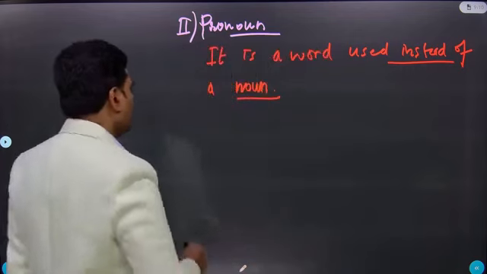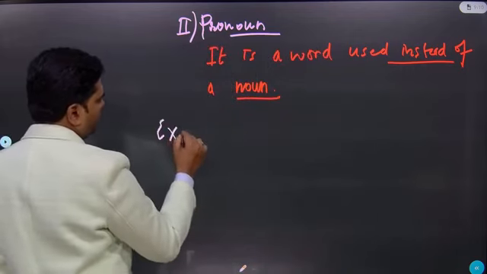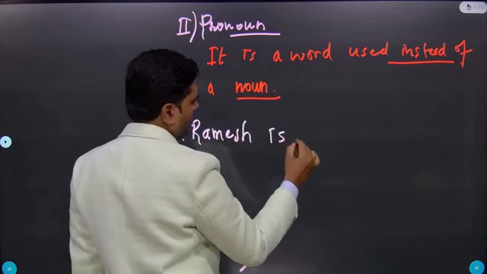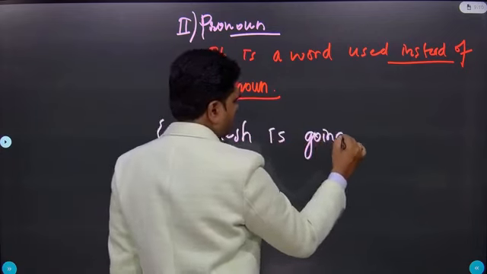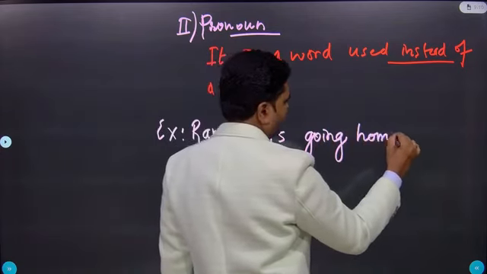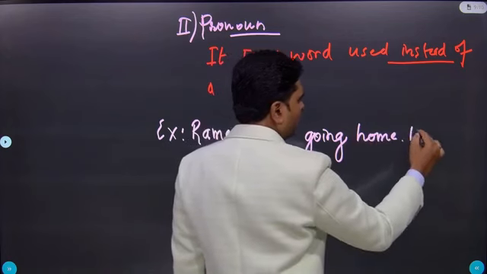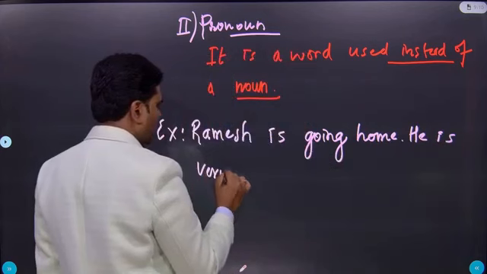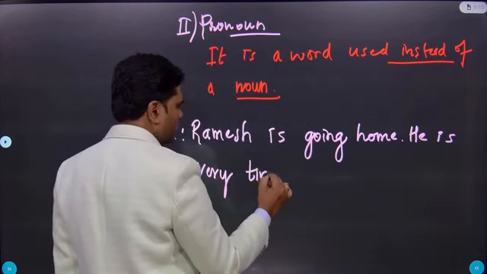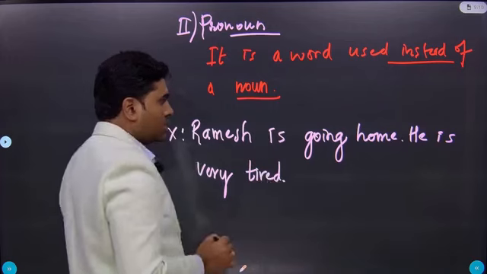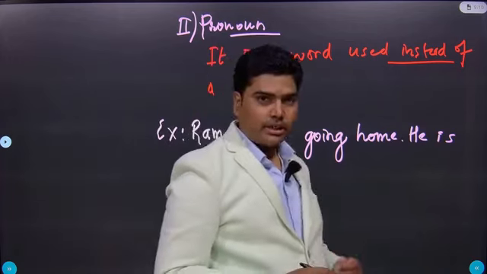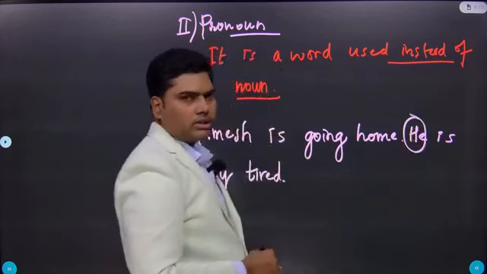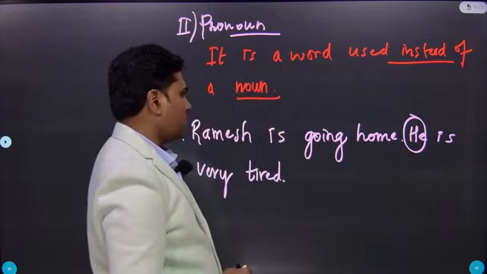What is it? He. So let me take an example. Ramesh is going home after his work. He is very tired. See, Ramesh is going home. He is very tired. Instead of Ramesh, I have used a word called he. This is called a personal pronoun.